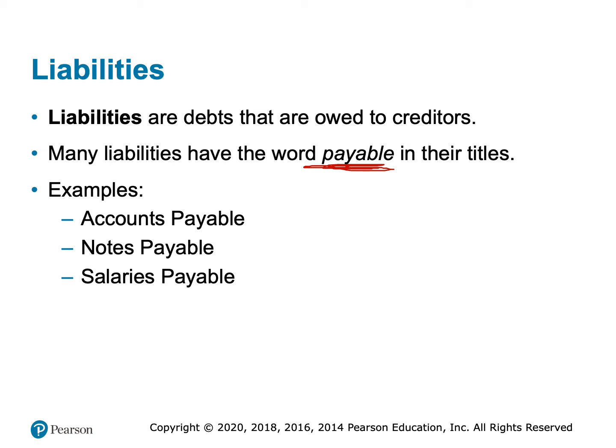Accounts payable is a kind of catch-all term we use to record money we owe to suppliers. If we owe the electric bill, then we'll have utilities payable. So pretty much anything that we are going to have to pay, we're going to call it whatever it is and stick the word payable on the end of it.